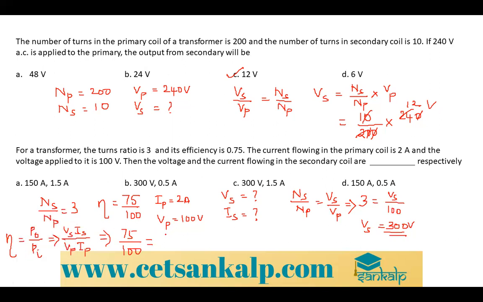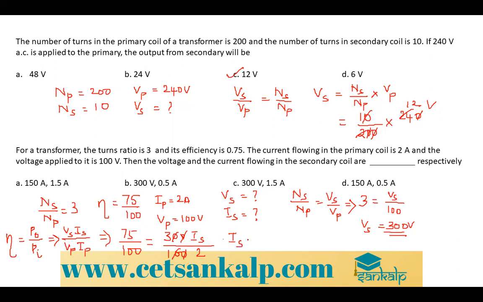It is 300 Is whole divided by Vp is 100 into Ip is 2. So zeros cancel. Correct?